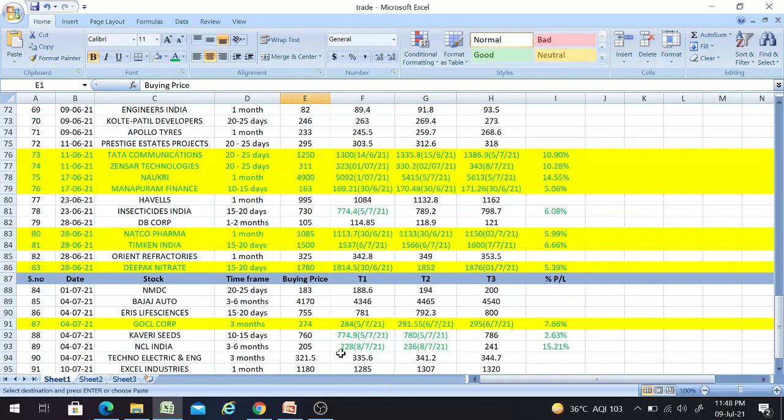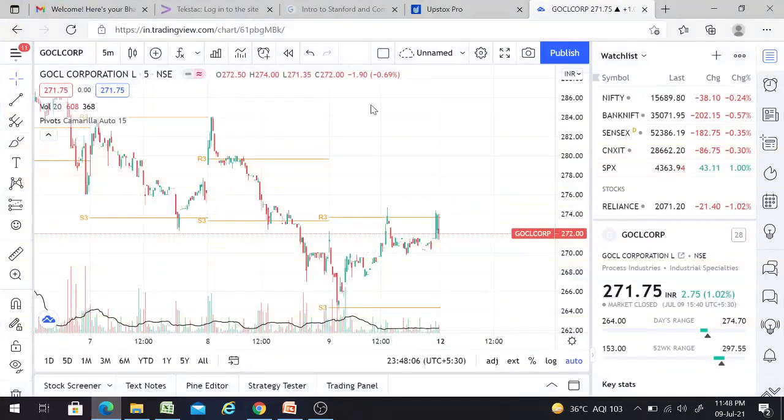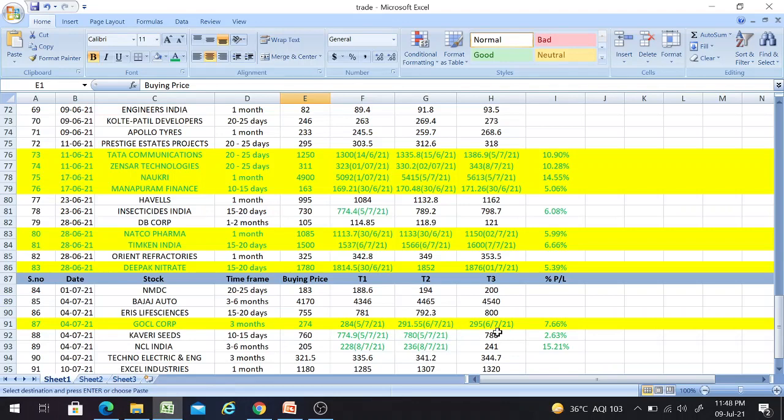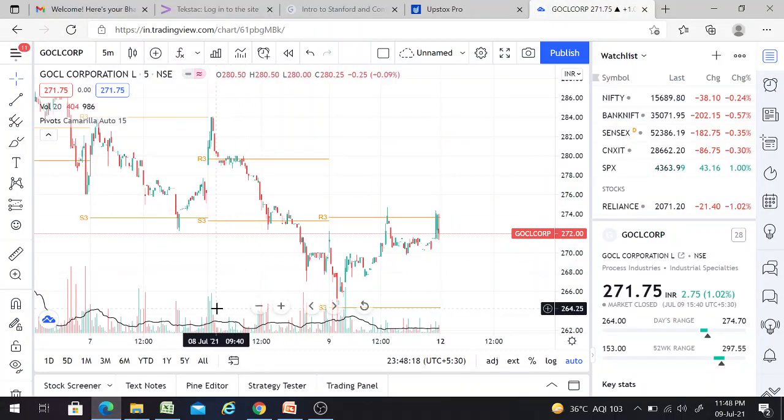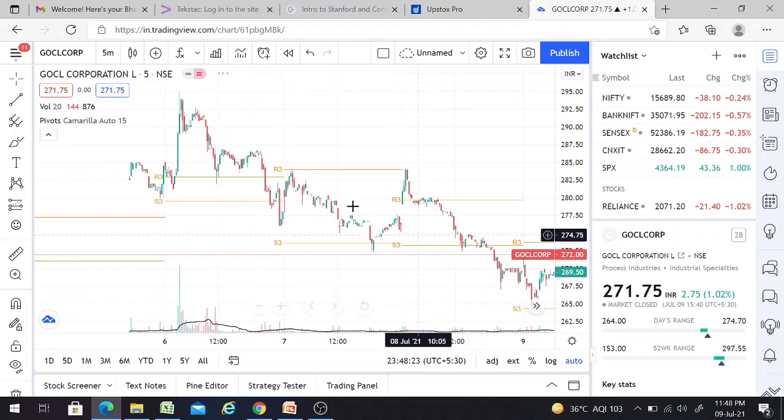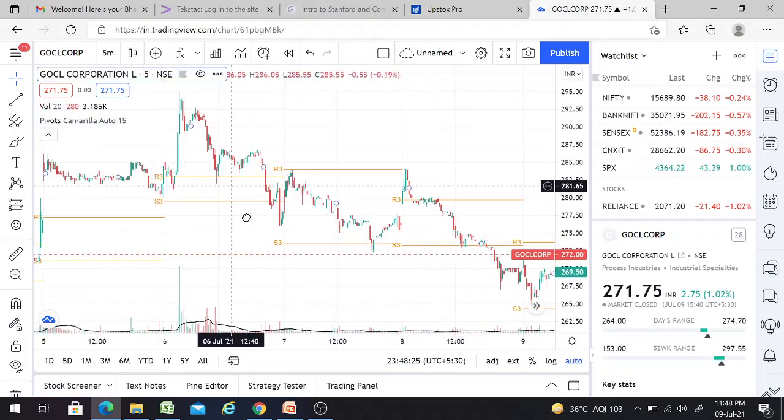Okay, now I'll show the same in the market platform also. So this is the GOCL Corp stock. We'll see the third target, as I told, it was achieved on 6th of this month, and the price was 295, right? We'll see the same. So in this down you're going to find the date. As I told, on 6th, right? Yes, so this is the 6th.